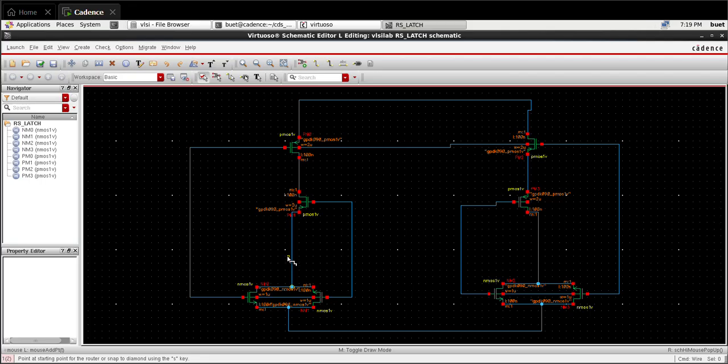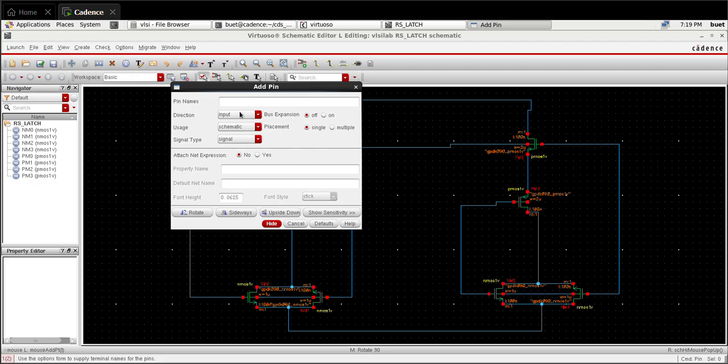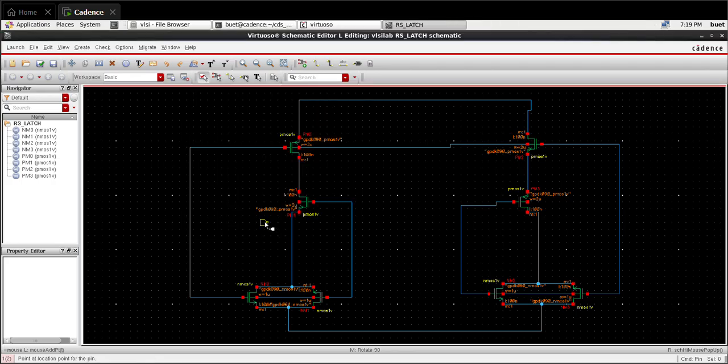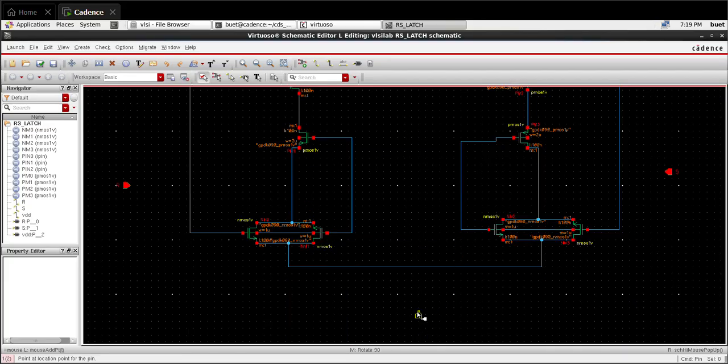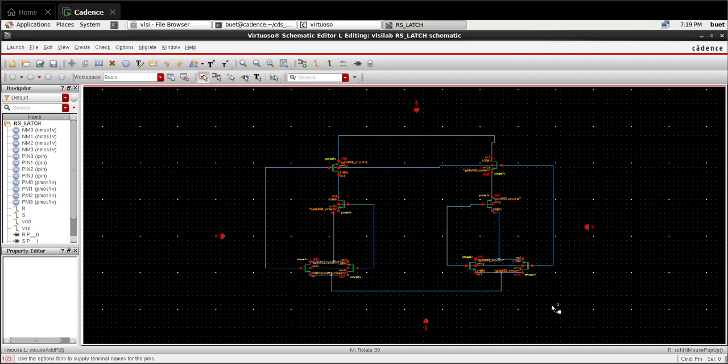So now I am selecting the ports, press P. I am taking the ports as R, S, VDD, VSS. Keeping the R this side and S this side, VDD, VSS.